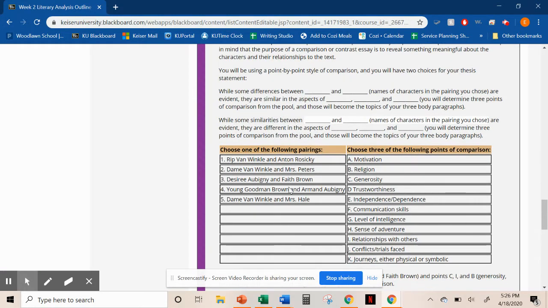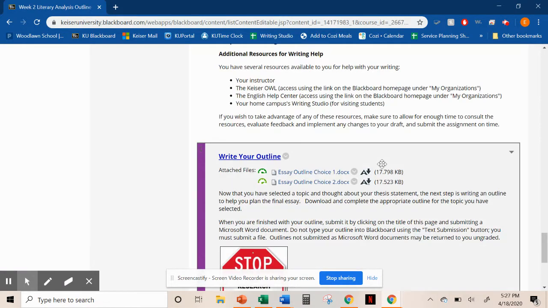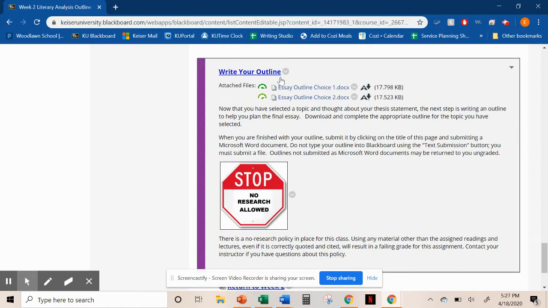So you're going to choose one of the following pairings, and then you're going to choose 3 of these points, whichever ones you prefer. And then you will find textual evidence to support and explain it. Okay? Now, here we come down to write the outline. Now remember that you can download these by clicking on one.